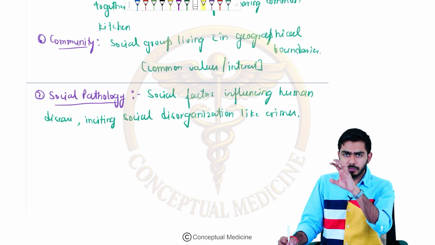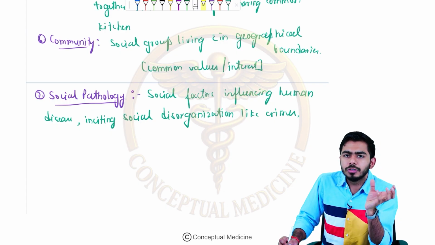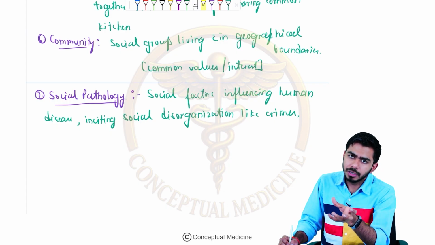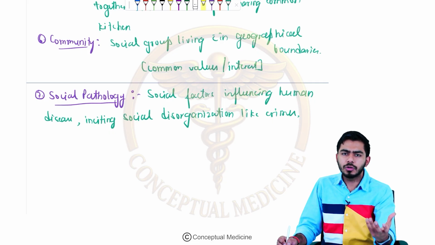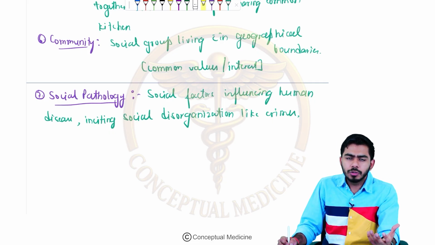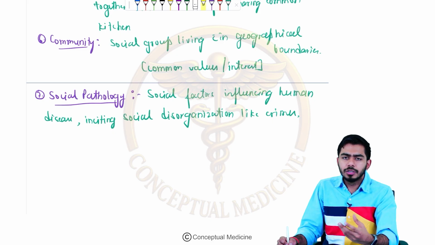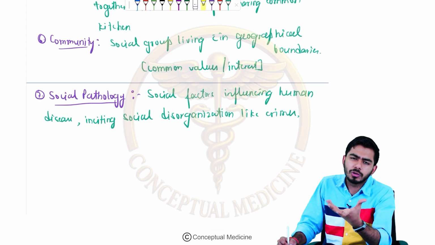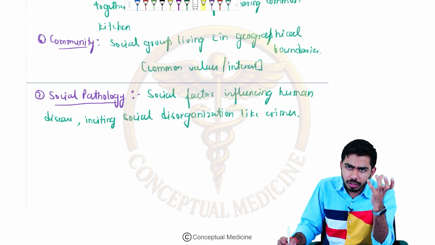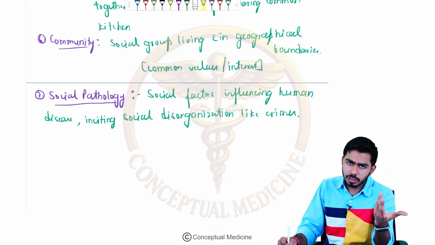That is not normal for the society, right? For example, pathology, what you are reading in the pathology subject, you are talking about diseases, so many diseases. That is not a healthy thing which you are talking about in pathology, and especially that is social pathology. Social pathology means society is not in a good, healthy condition, right? That is social pathology.